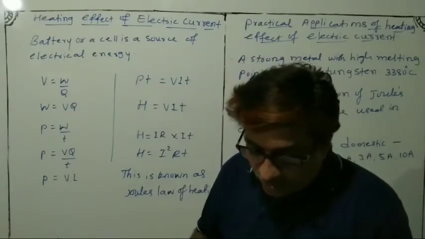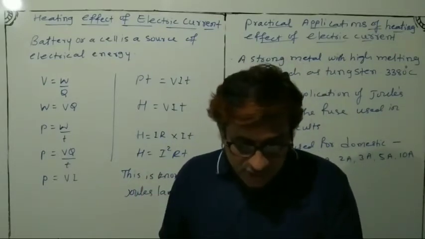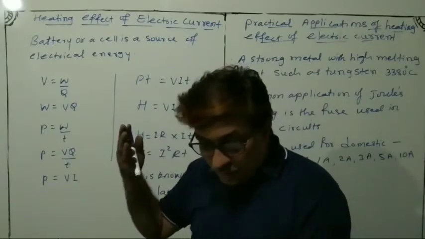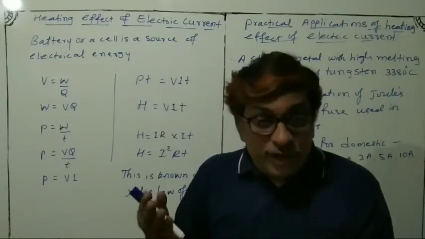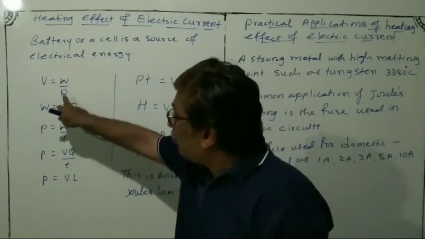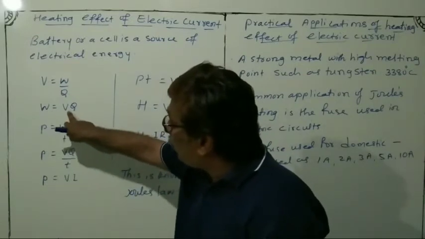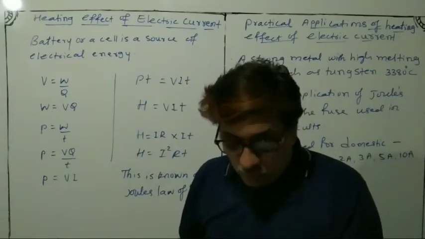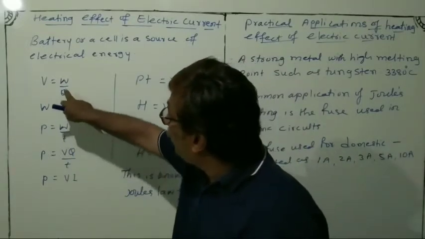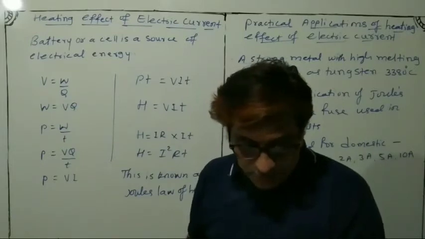The work done in moving the charge Q through a potential difference V is equal to VQ. You know this type of formula, you have learned: work done W is equal to VQ. Therefore, the source must supply energy equal to VQ in the time t.